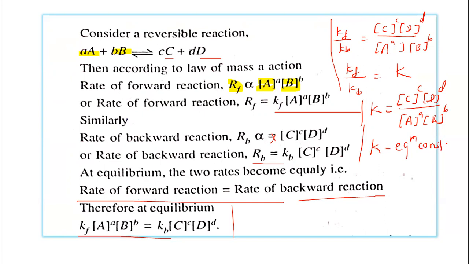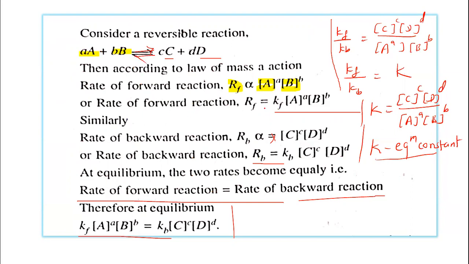So by using this equation, we can determine the equilibrium constant K. On the basis of the law of mass action, we can determine the equilibrium constant K. At equilibrium, the rate of the forward reaction becomes equal to the rate of the backward reaction. Both rates are equal.